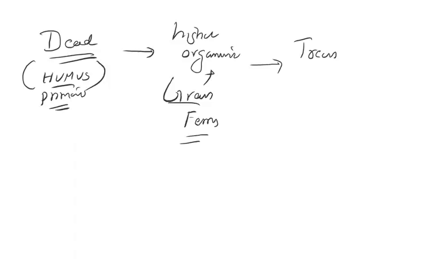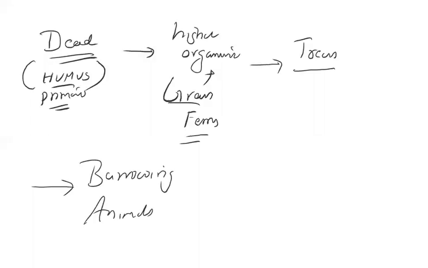Once the trees come, what happens next after trees? Their roots will make passages in the soil, and that aids burrowing animals. Mind you, till now there's no tiger or lion coming into the picture, right? There are only initial stages. First is bacteria, mosses, lichen, they die, primary humus, on that humus grass grows, again grass